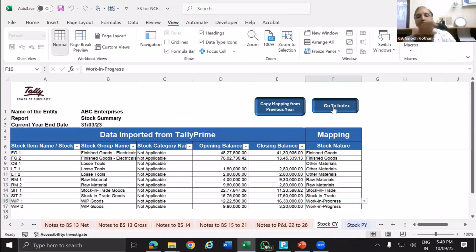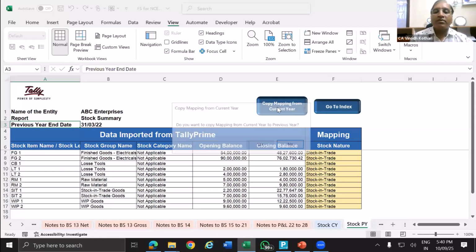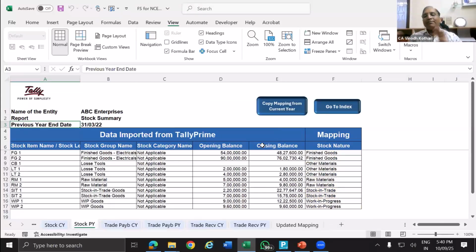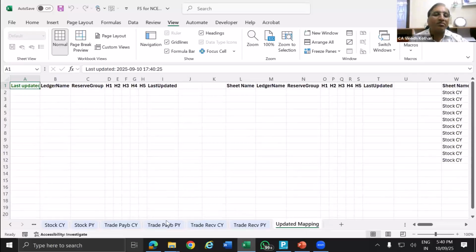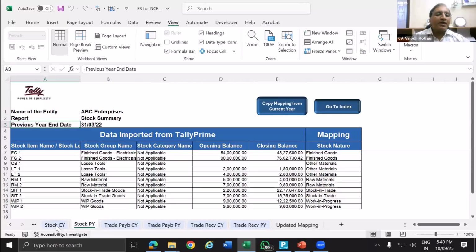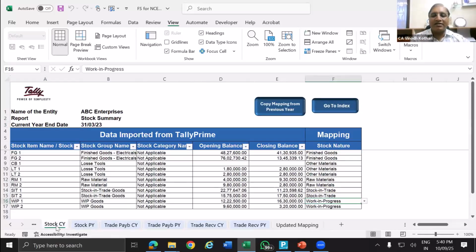So same mapping I want for the previous year. What can I do? Copy from current mapping. Yes, you can see. So mapping you don't need to do for both the years. 1 year you do it. What I will suggest, first map for current year because it contains the important aspects. Then map for the previous year. Okay. So this is what is the mapping. So these are some temporary files which have been created. So current year mapping, previous year mapping, since the data here is less, you can understand easily. I have shown in this data.